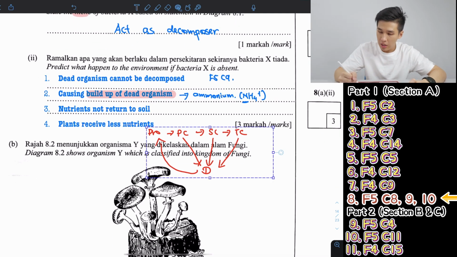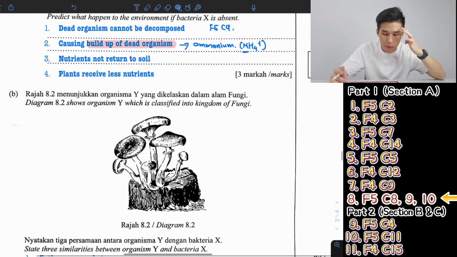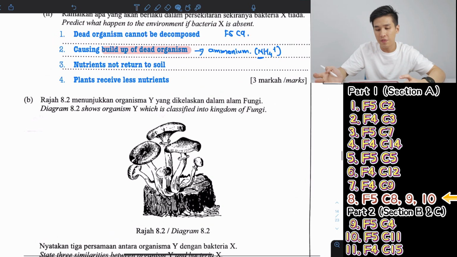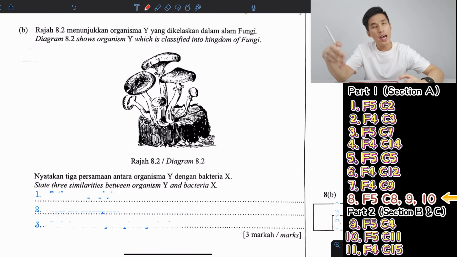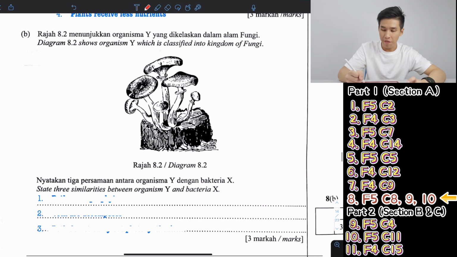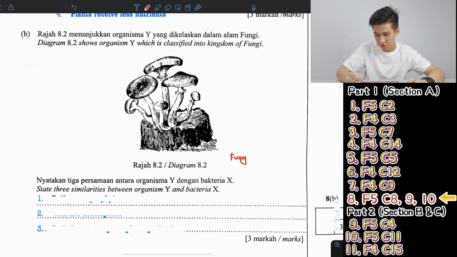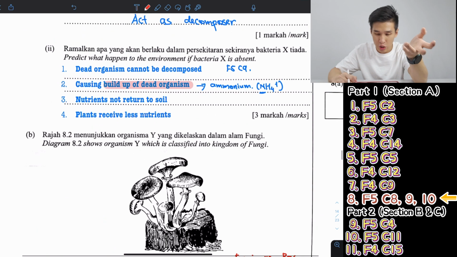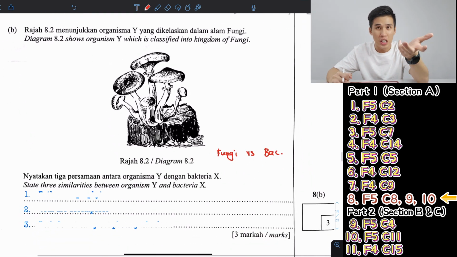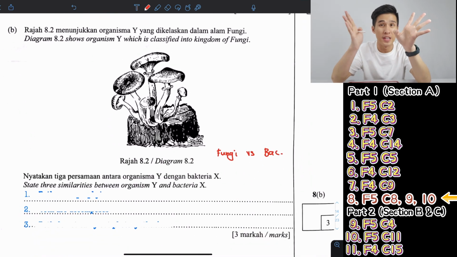Okay. Next, diagram 8.2 shows organism Y, which is classified into the kingdom of fungi, fungus. Give 3 similarities between organism Y and bacteria X. So fungus and bacteria, similarities. Now both of them are basically decomposers, right? Bacteria, they decompose dead stuff. Fungus, if you remember, they grow on dead stuff.